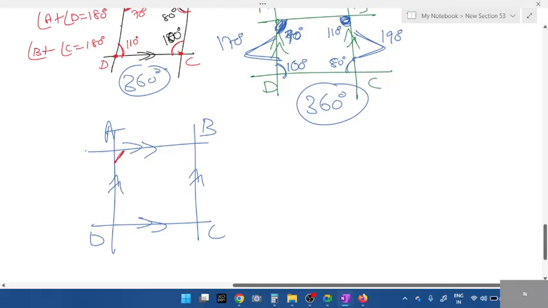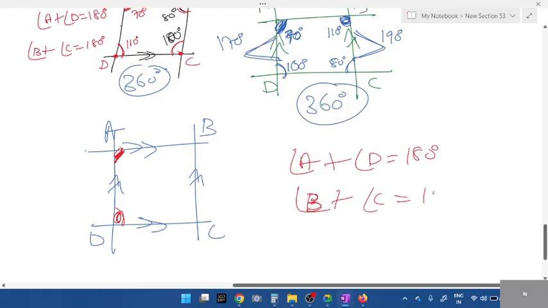Top and bottom, which two are allied angle here? Angle A plus angle D should be equal to 180. Next, angle B plus angle C. For top and bottom done. Even left and right is also allied, right? Parallel line. Then which two will be equal? Angle A plus angle B should be equal to 180. What else?